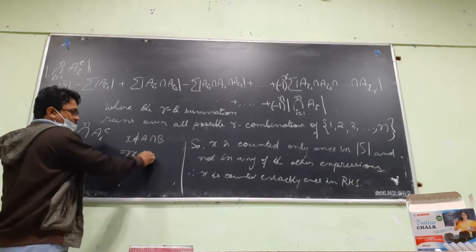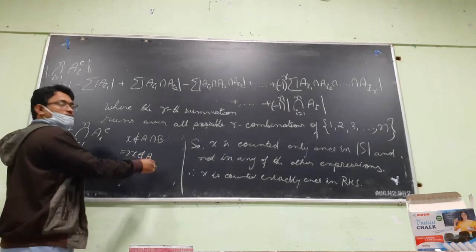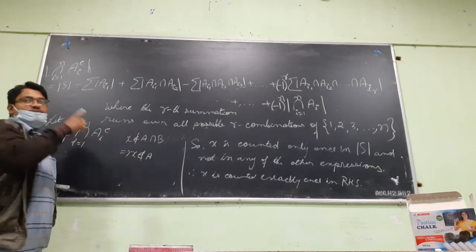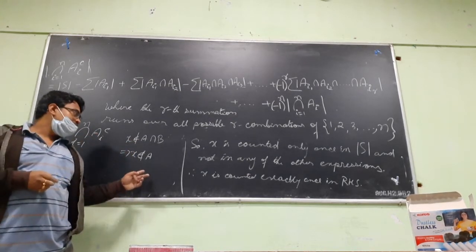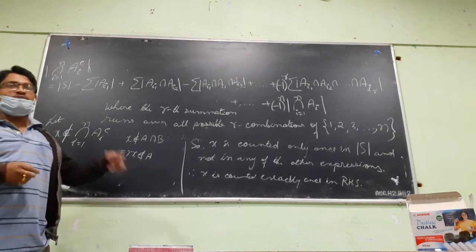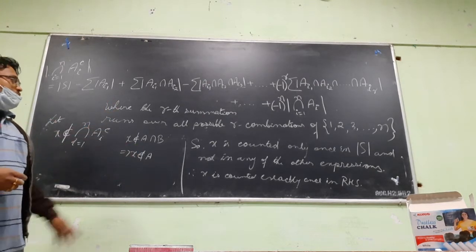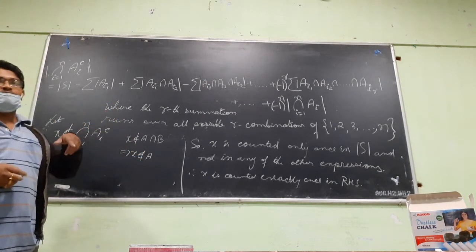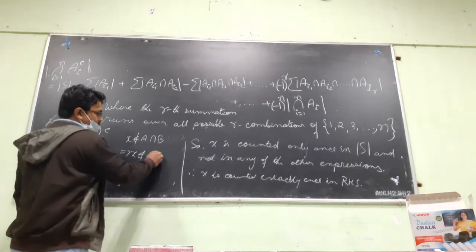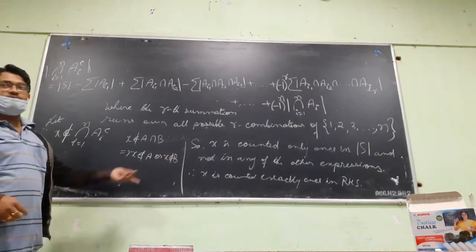X doesn't belong to A or X doesn't belong to B. It may happen that it is not there in both the sets, but it may also happen that it is there in one of them but not in another. So if it doesn't belong to A intersection B, then this is OR actually. If X is not there in A or X is not there in B.